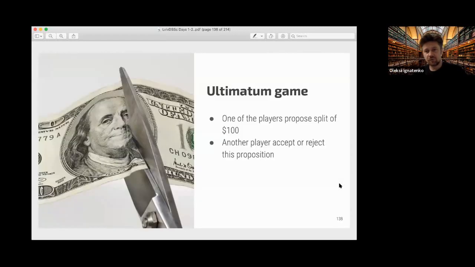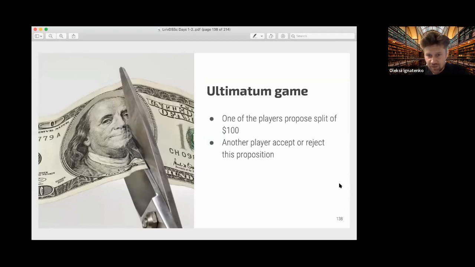And I want to tell you about two models, just to show you how real people differ from the modeling and algorithms. So it is the famous ultimatum game, and it's surprisingly simple.